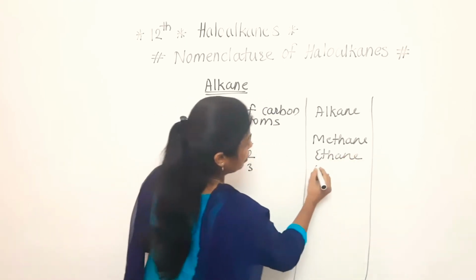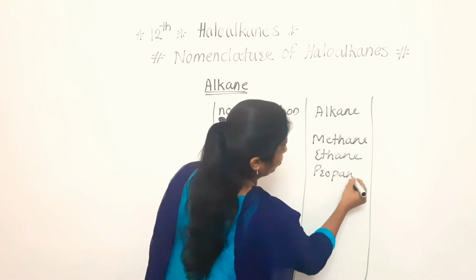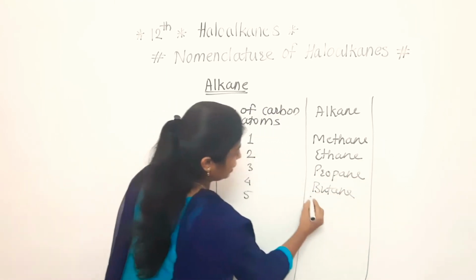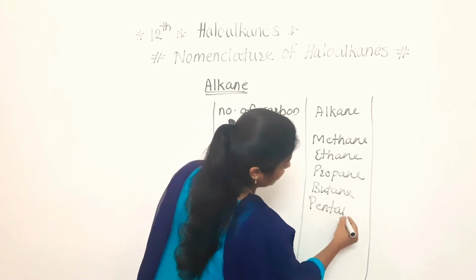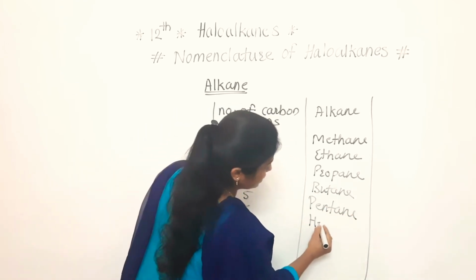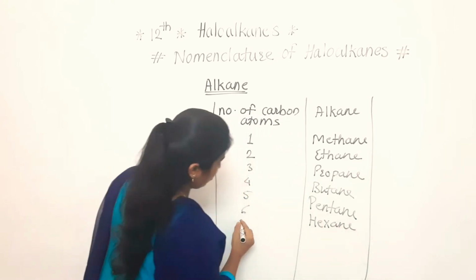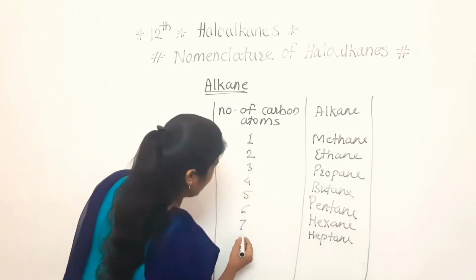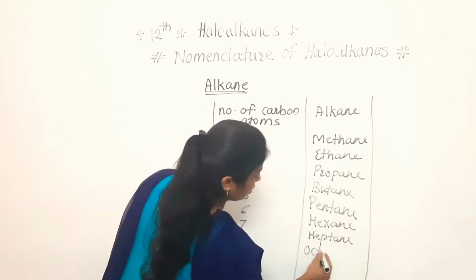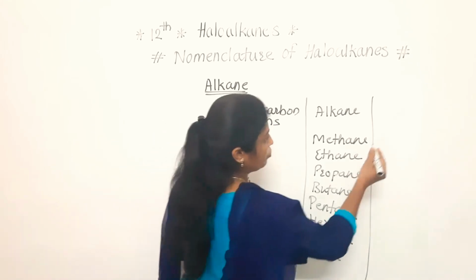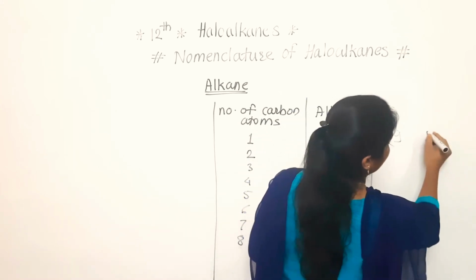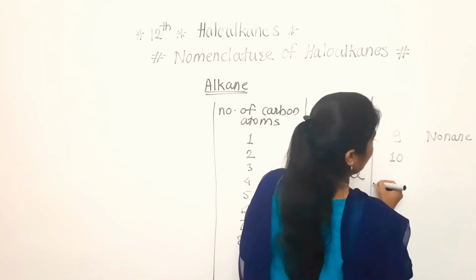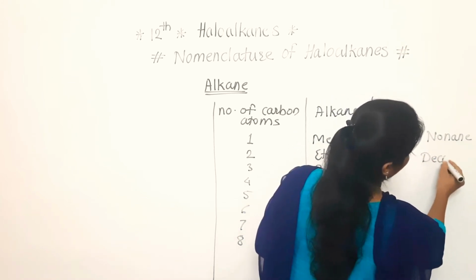If 3 carbon, propane. 4, butane. 5, pentane. 6, hexane. 7, heptane. 8, octane. If 9 carbon atoms are there, then it is nonane. And if the number of carbon atoms is 10, it is called decane.